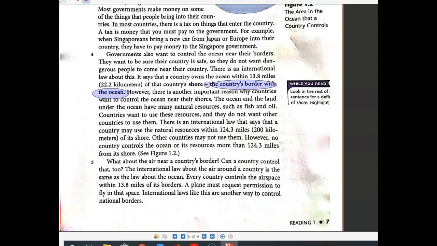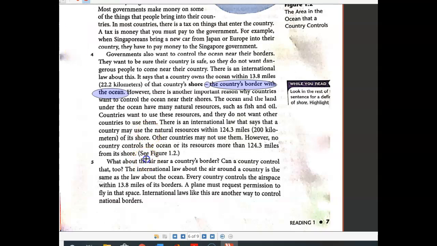Then the next video will show the answers to the questions. Number 5, what about the air near a country's border? Can a country control that too? The international law about the air around a country is the same as the law about the ocean. Every country controls the airspace within 13.8 miles of its border. A plane must request permission to fly in that space. International laws like these are another way to control national borders.